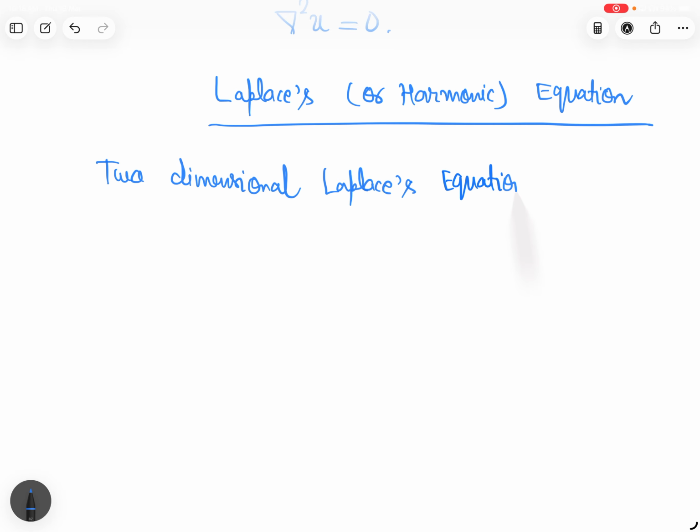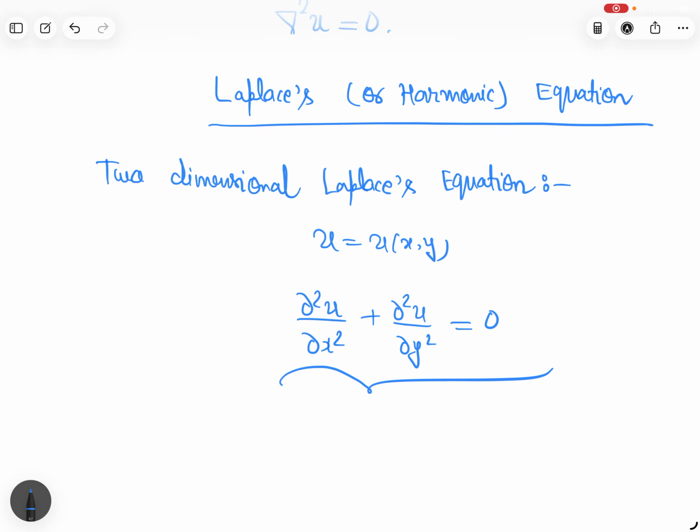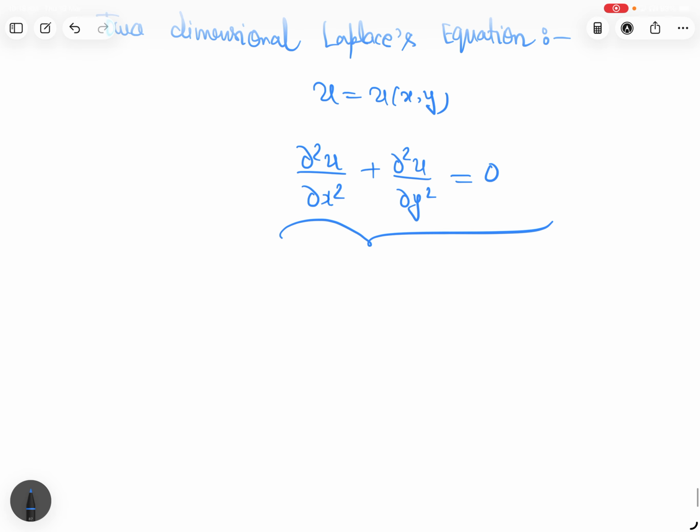So what is the two-dimensional Laplace equation? u is a function of x and y and it satisfies this. So this is the Laplace equation. It satisfies the Laplacian, the Laplacian becomes 0.